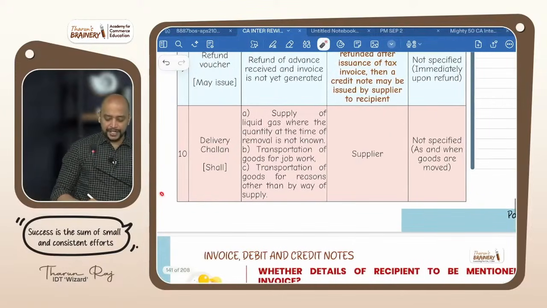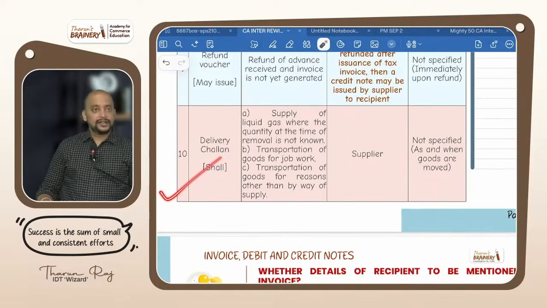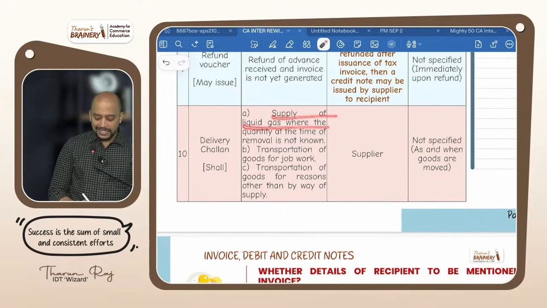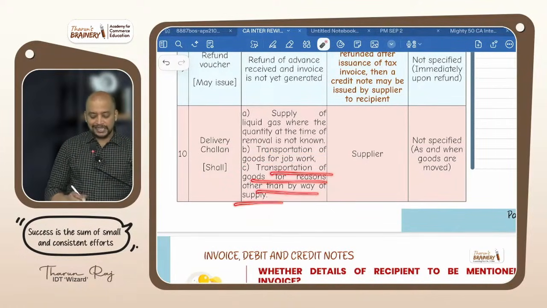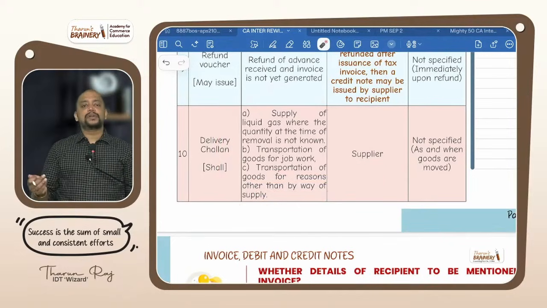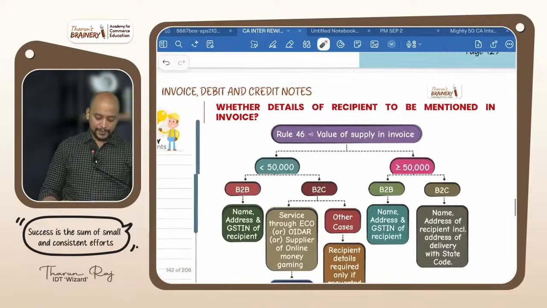Come back to page number 129. Delivery challan. When is a delivery challan issued? Whenever there is movement of goods, covered under supply or without involving supply. For example, supply of liquid gas where the quantity at the time of removal is not known, or transportation of goods for job work, or transportation of goods for reasons other than supply. In all these cases, there is no supply but there is movement of goods. So a delivery challan shall be issued. Who will issue? Supplier. Time limit not specified means along with the goods. As and when the goods are moved, a delivery challan is required.